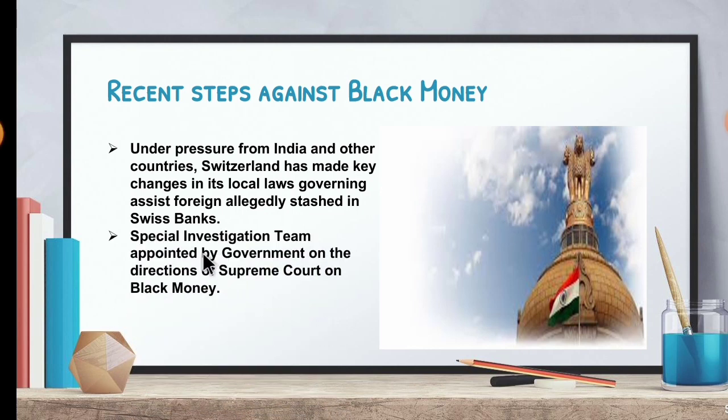Next is the special investigation team appointed by the government on the directions of the Supreme Court on the black money. They appointed a special investigation team. And next one is demonetization. So demonetization means withdrawal of the currency. For example, the 500 and 1000 rupees notes. So these are all the steps taken by the government against the black money.